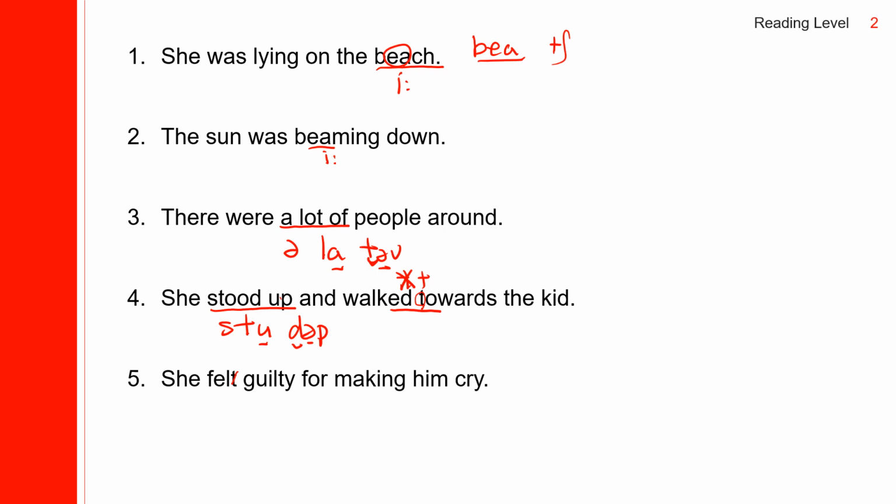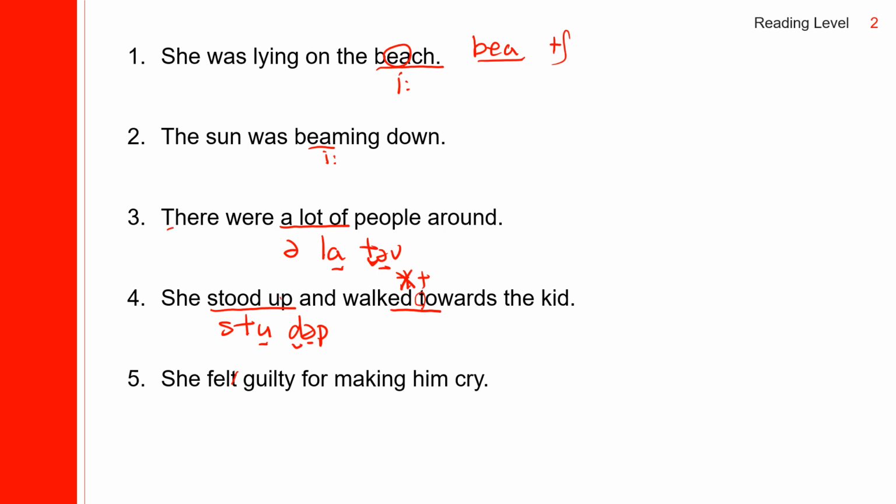So let us practice the sentences one more time. She was lying on the beach. The sun was beaming down. There were a lot of people around. There were a lot of, there were a lot of people around.